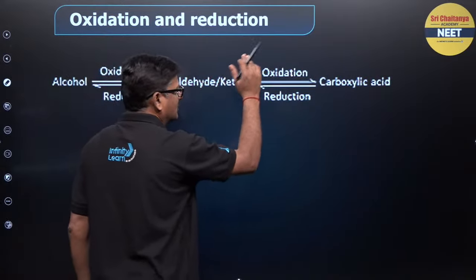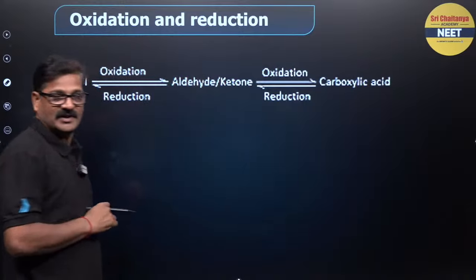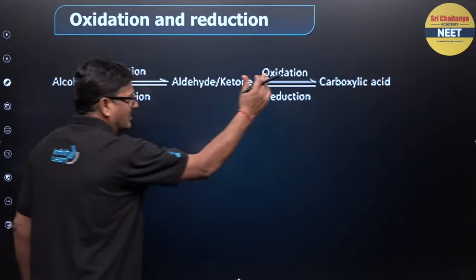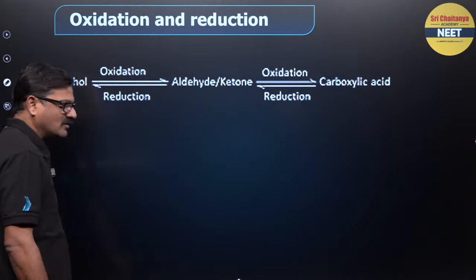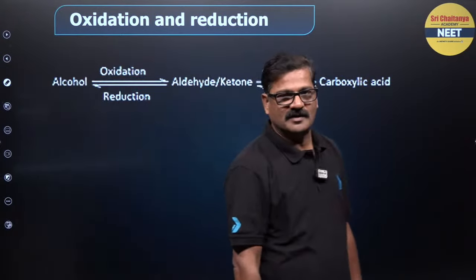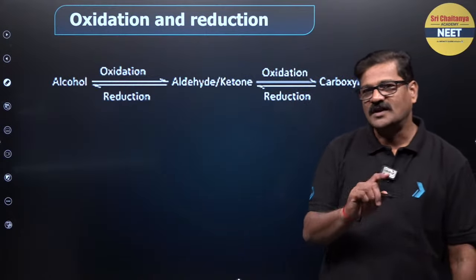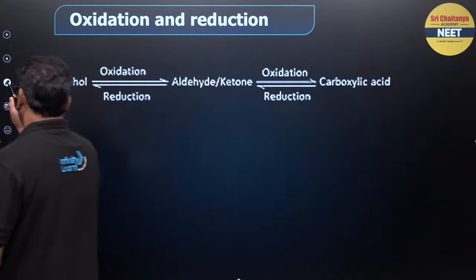Aldehyde or ketone, oxidation gives carboxylic acid. Carboxylic acid reduction, again aldehyde, and aldehyde reduction is going to give you an alcohol. So let us see in a systematic way.